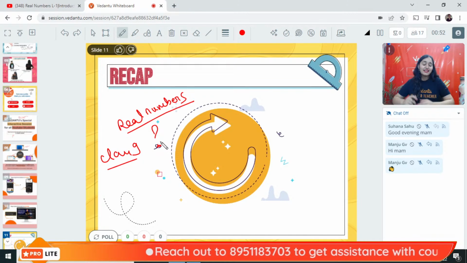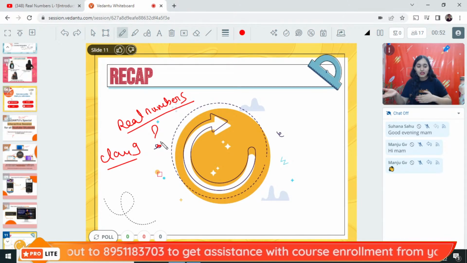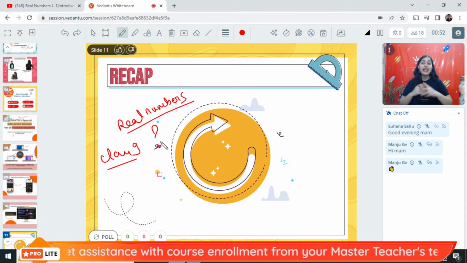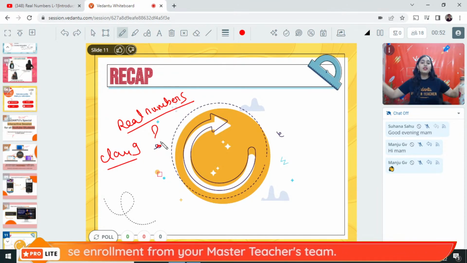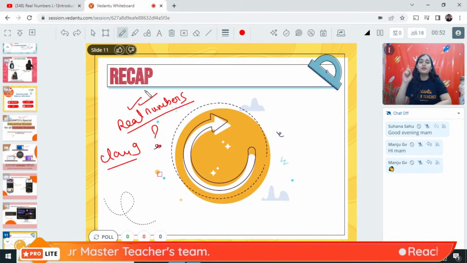So that is the common definition we all know: rational numbers plus irrational numbers together are called real numbers. All the numbers that exist in this world are called real numbers, and we have learnt about them in chapter number 1, class 9th, number system.